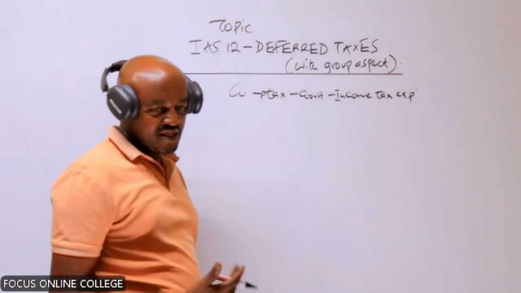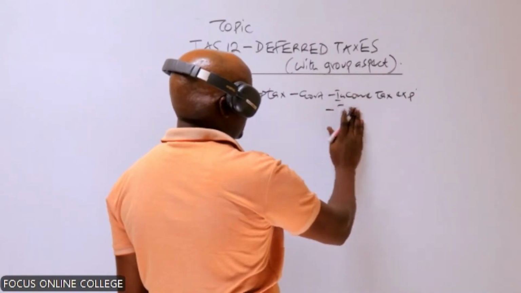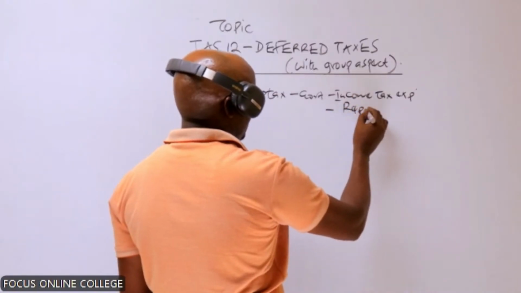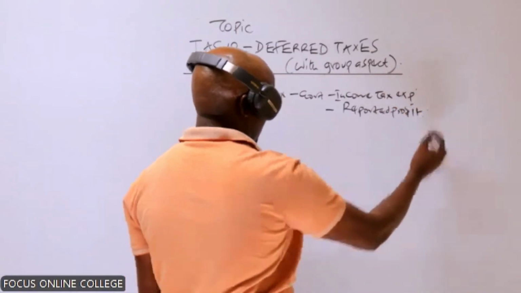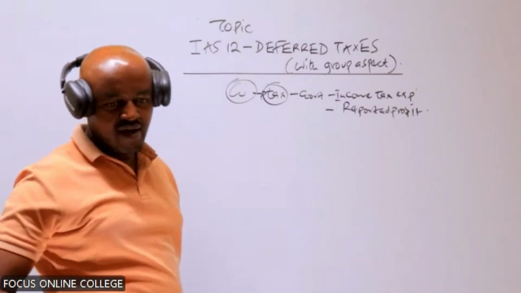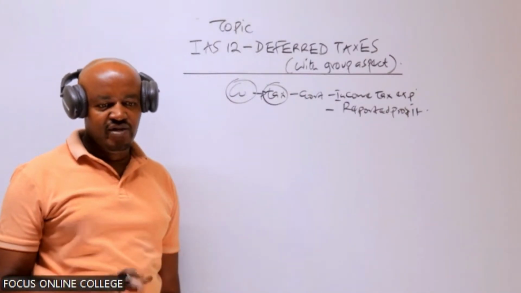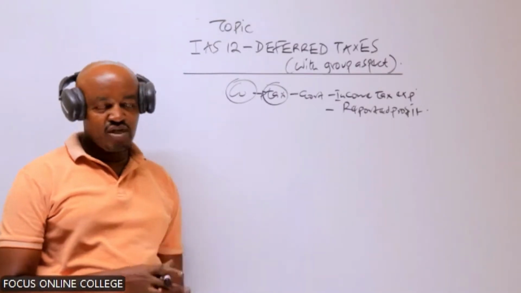And we are saying that this particular income tax expense is computed based on what? Based on the reported profit of the company. In other terms, the tax which a company pays to the government is always based on the profit reported by the company.